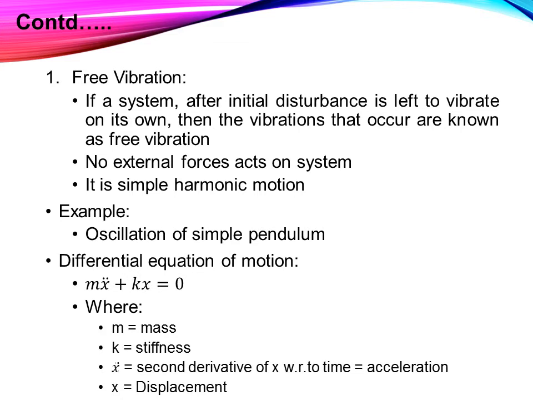The differential equation of motion for free vibration is m x double dot plus k x is equal to 0, where m is mass, k is stiffness, and x double dot is the second derivative of x with respect to time, that is the acceleration, because x is the displacement.